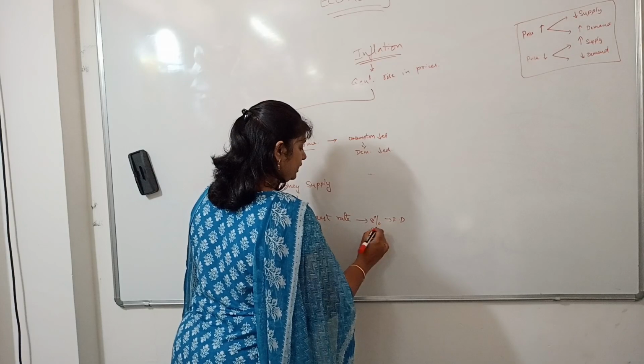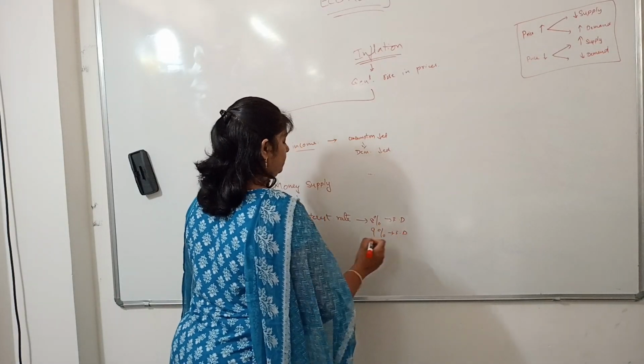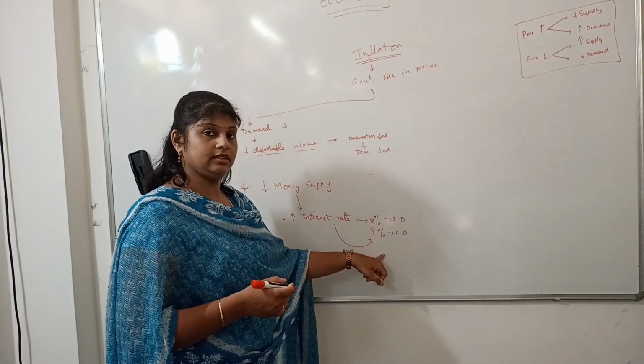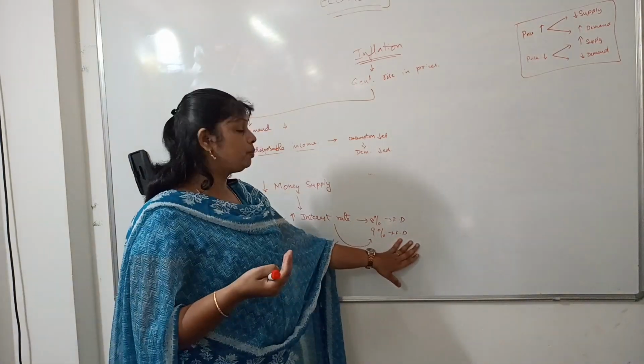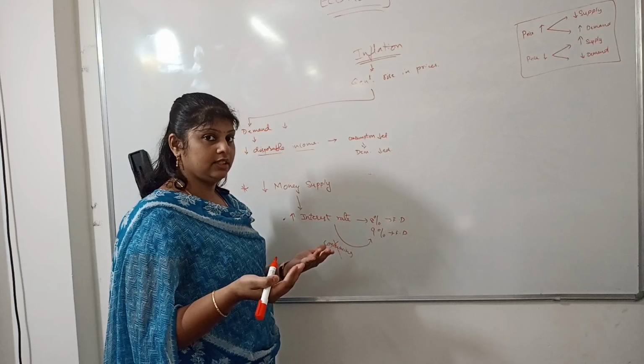If the same thing is increased to 9%, then I would be more interested in keeping my money in FD rather than consuming that money. I would prefer to keep that money in FD as I'm getting more interest on it.